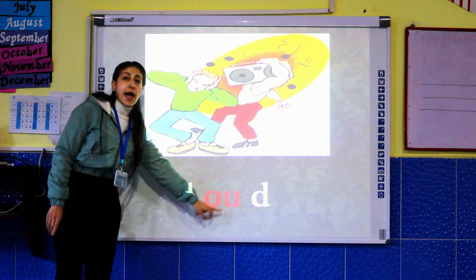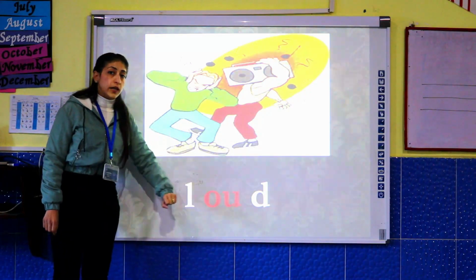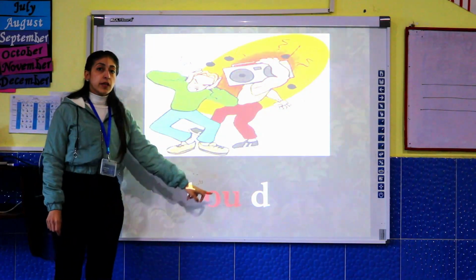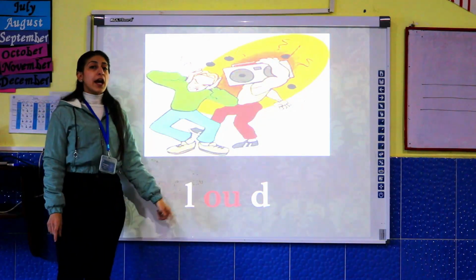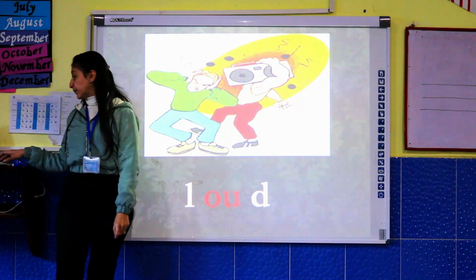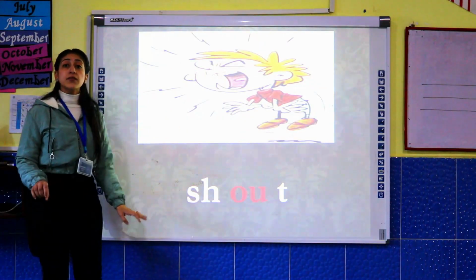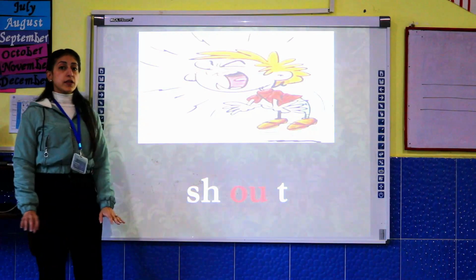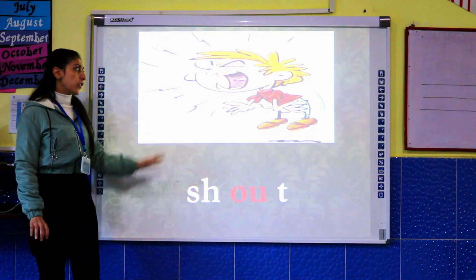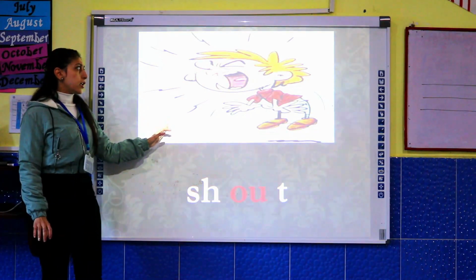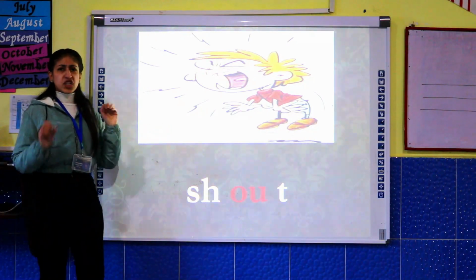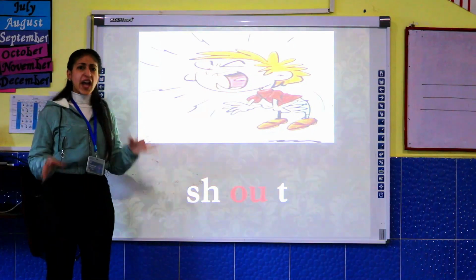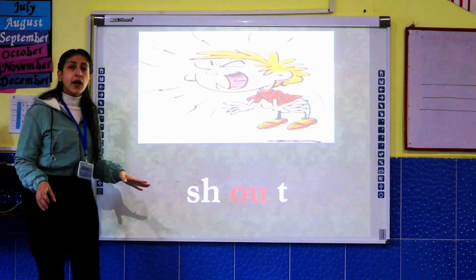L, ow, d. Again. L, ow, d. Loud. Okay. This is the last word of today. Let's read it together, okay? And now, what is this picture? The boy here, make shout.